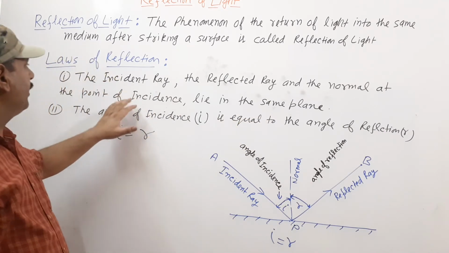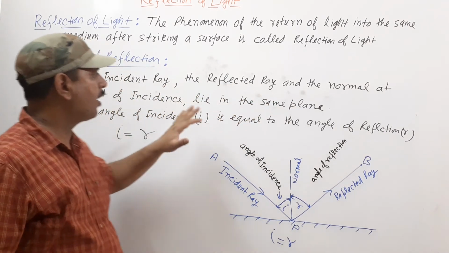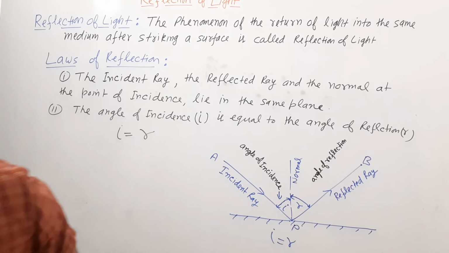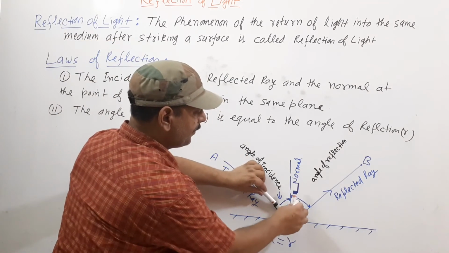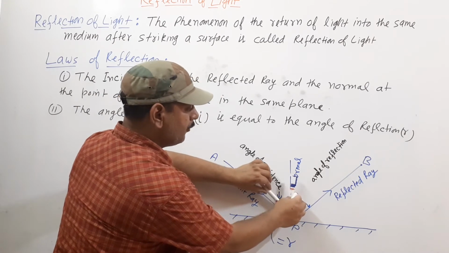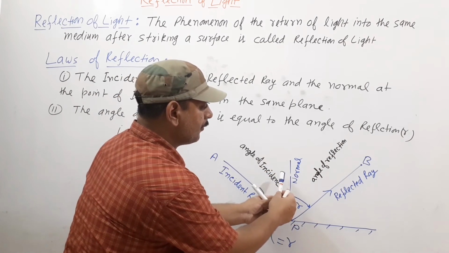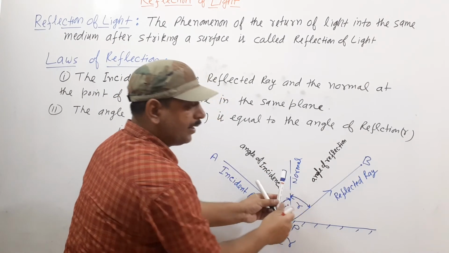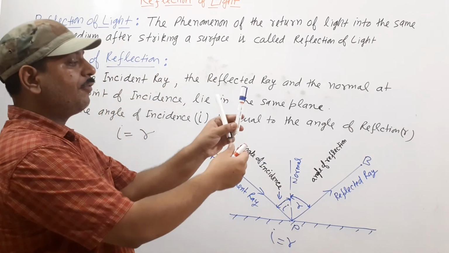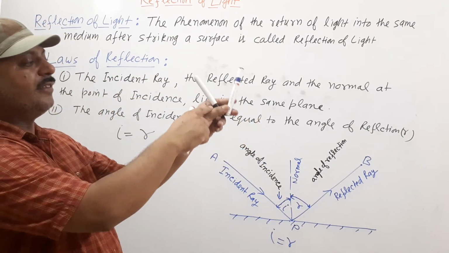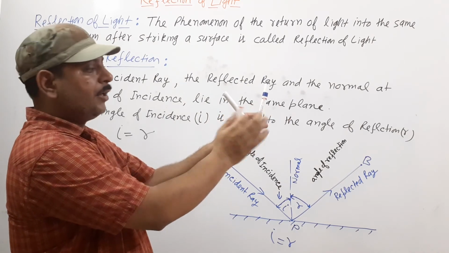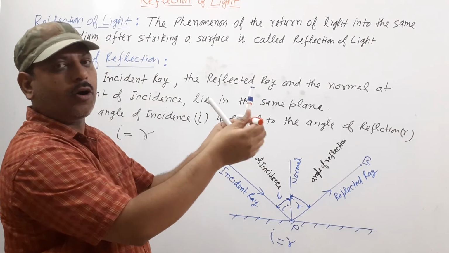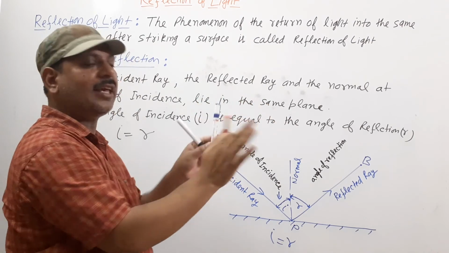All of incident ray, reflected ray and normal lie in the same plane. Suppose this is the incident ray and this is the normal. Then the reflected ray should lie in the same plane. It cannot be otherwise. If we draw a plane, all three rays lie in the same plane.